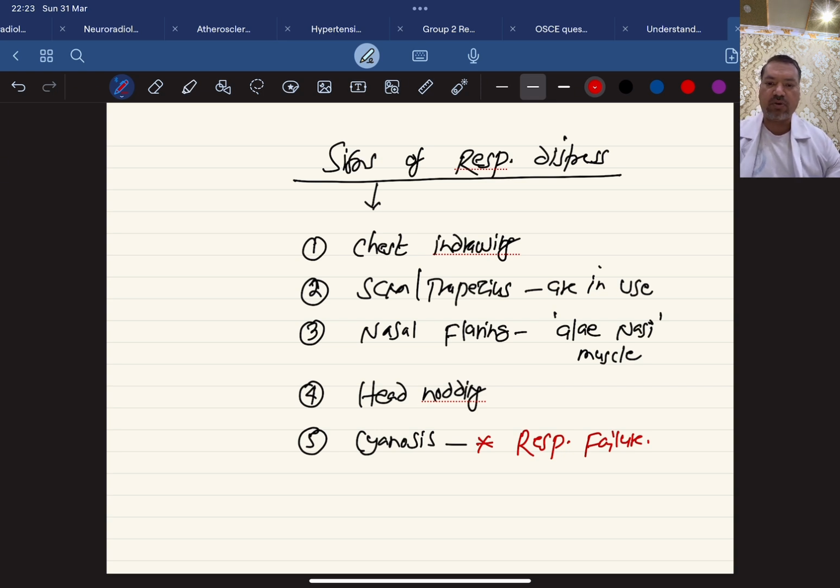Now I would like to highlight one point before I move to the other case. If a child is breathing very fast and having signs of respiratory distress, that means there is some serious respiratory disease in the child. So probably this child needs to be admitted to the hospital with oxygen and immediate treatment.